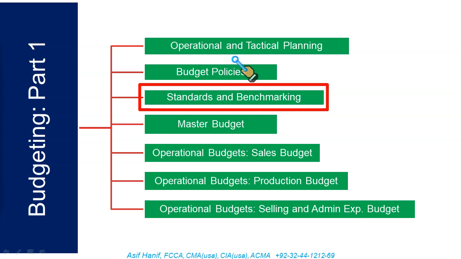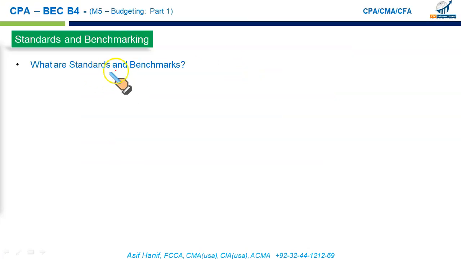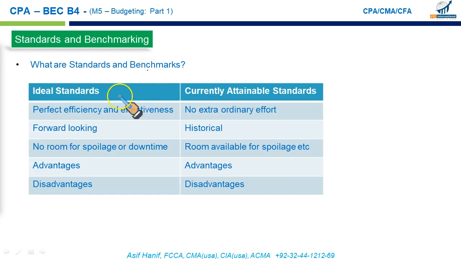Next is standards and benchmarking. What are standards and benchmarks? Standards are our expectations of the cost based upon our detailed studies of cost build-up. Standards are expressed on a per unit basis, and they are extremely important for developing budgets. And they in fact are our yardsticks, our benchmarks against which we will compare the performance of our staff members, our sales staff, production and so on.